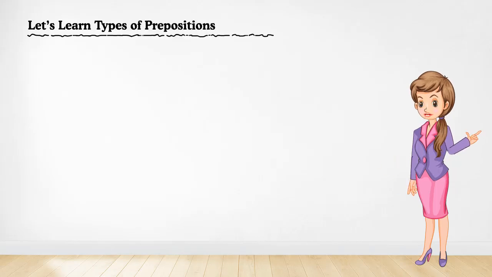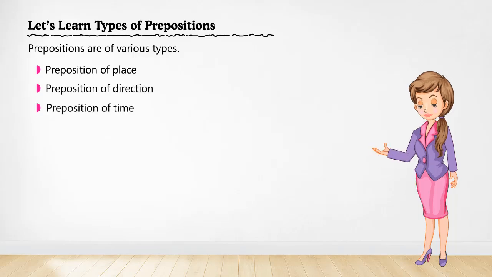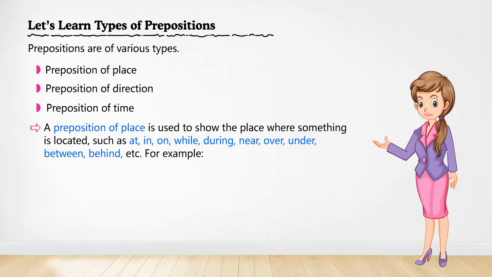Let's learn types of prepositions. Prepositions are of various types. Preposition of place, preposition of direction, preposition of time. A preposition of place is used to show the place where something is located, such as at, in, on, while, during, near, over, under, between, behind, etc.